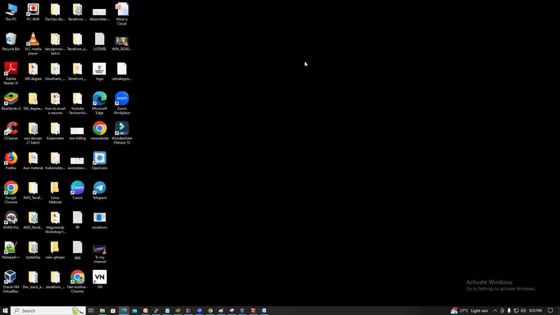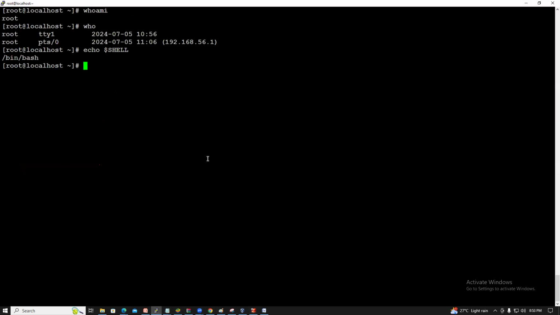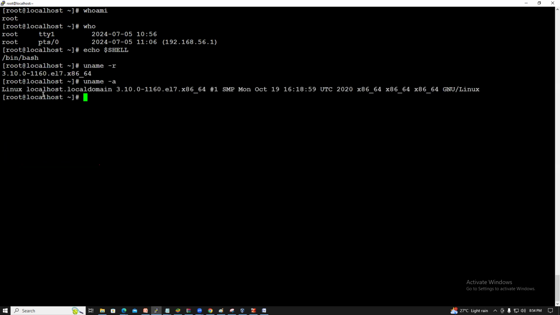The kernel version, guys. CentOS 7 you installed, right? Let's check what version of the kernel is installed. uname -r shows 3.10.0-1160. This is the kernel version. uname -a shows everything: the Linux hostname, version, when it was created, the timing, architecture, and GNU/Linux. a means all, r means only the kernel version.